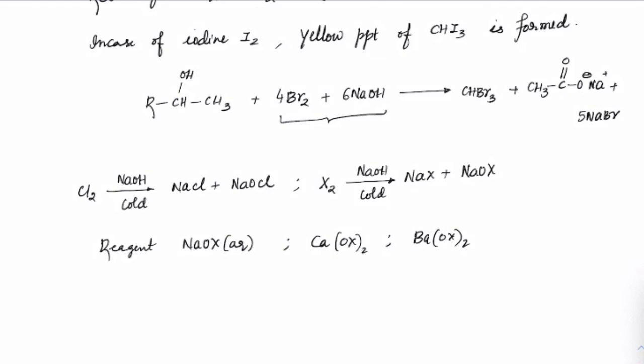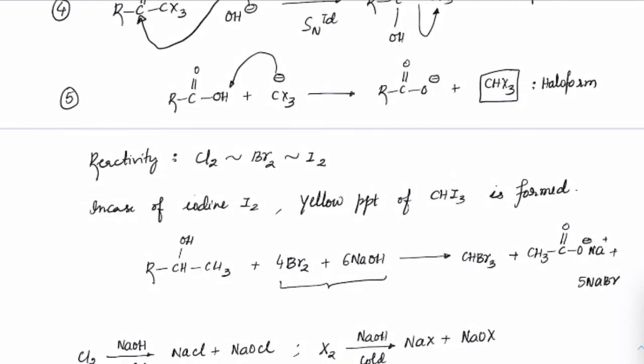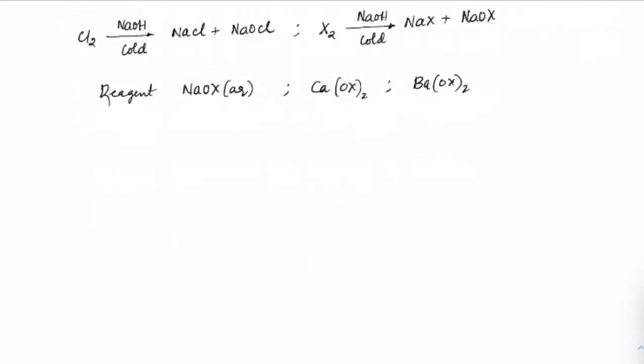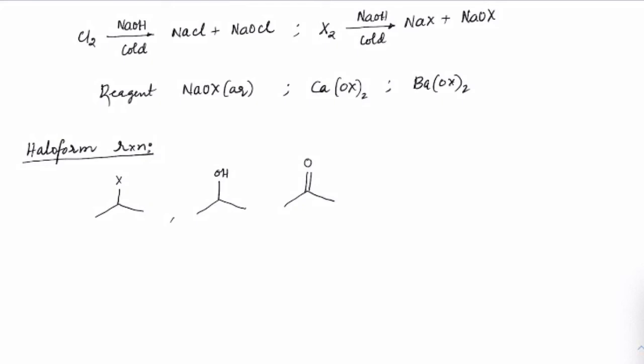Okay guys, the reaction meant the same thing. So what is the observation here? The haloform reaction is seen as long as either a halide, or an OH group, or a C double bond O carries a methyl group here, correct? They must have a methyl group.